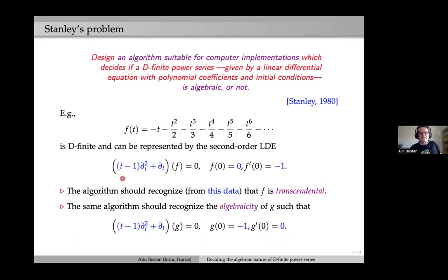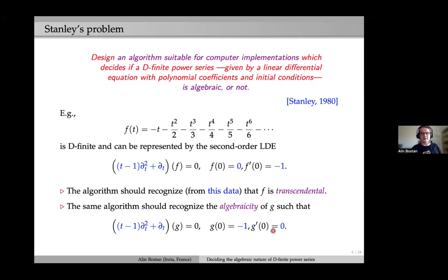For the same linear differential equation, this one in blue, if I swap these two initial conditions, the first one is transcendental, the second one is algebraic. One reason for this is that for the first one, this is really the minimal order differential equation for the log. While the second one, in disguise, is just a constant, the constant -1. And for this one, the minimal operator is partial t.